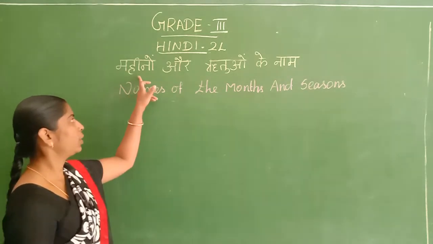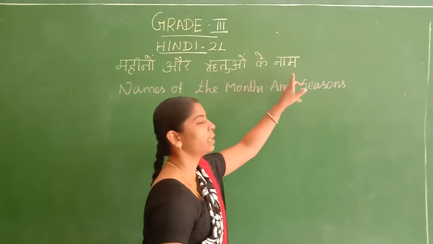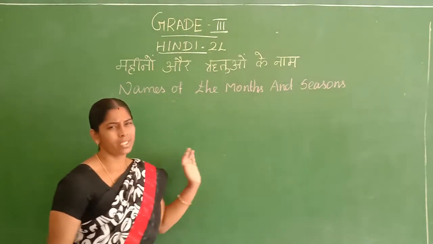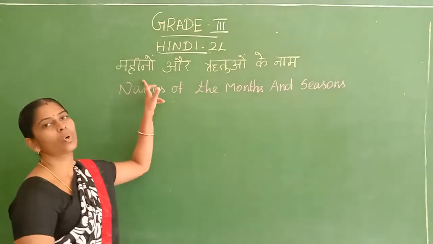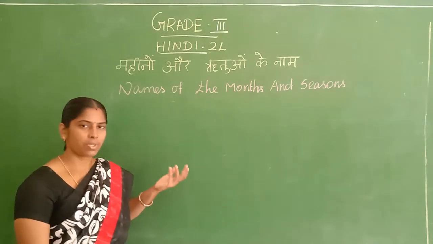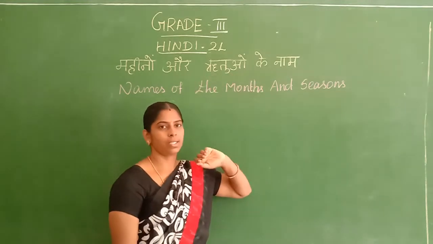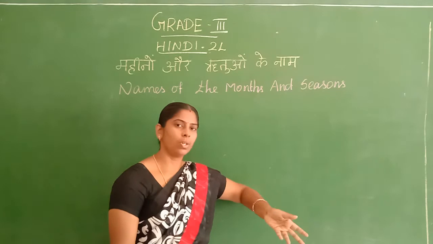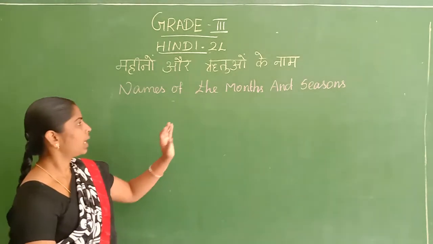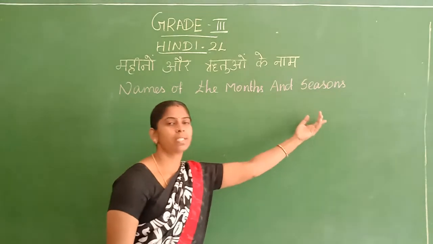Today, महीनों और ऋतुओं के नाम. Okay, what is meant by the महीनों? महीनों means months. So names of the months. Okay, ऋतुओं means seasons. ऋतु, season. Now the names of the months and the seasons.